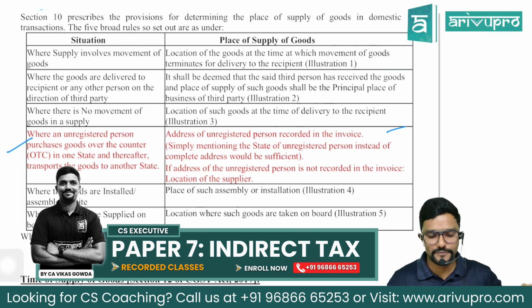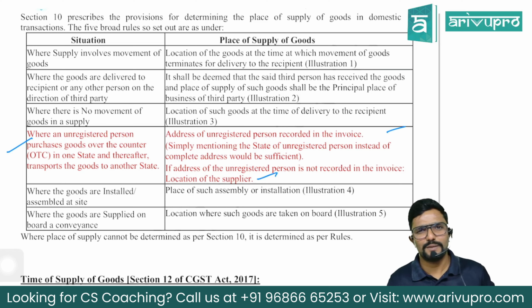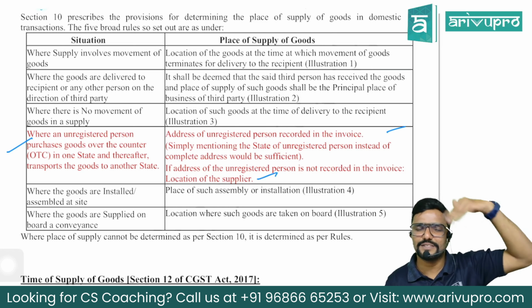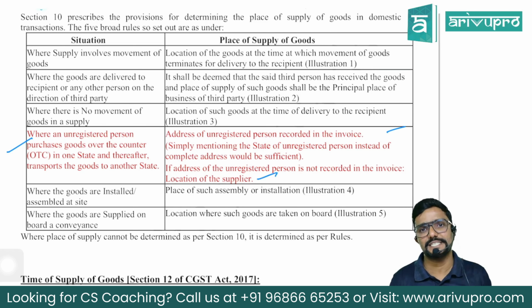That is the location of supplier. Normally, the location of supplier and place of supply is the same place. So it would be intrastate supply.